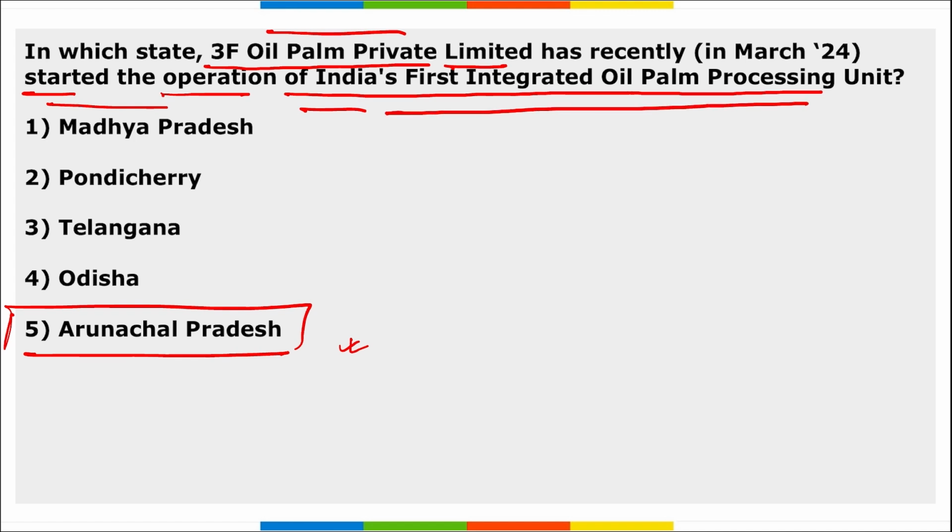And this factory marks the first oil palm factory in Arunachal Pradesh, and India's first oil palm factory under the National Mission of Edible Oils. Correct? Here, remember this Arunachal Pradesh, they offer 1,30,000 hectares of suitable land for the palm cultivation here.